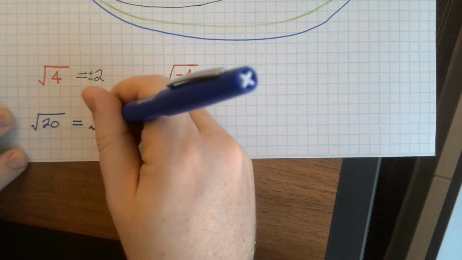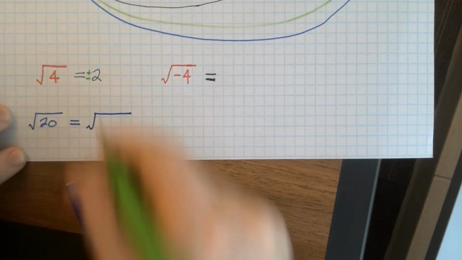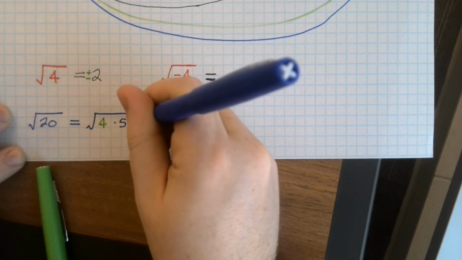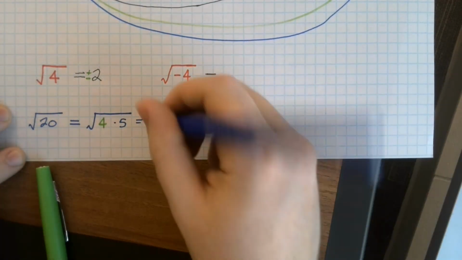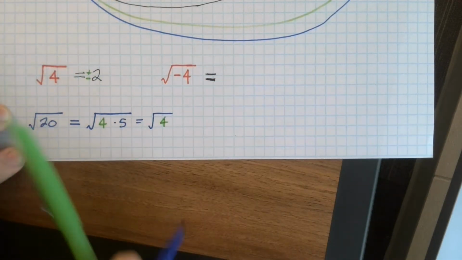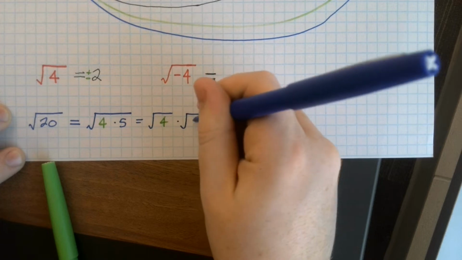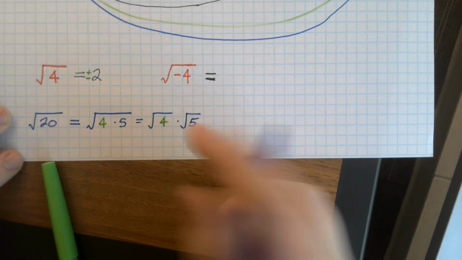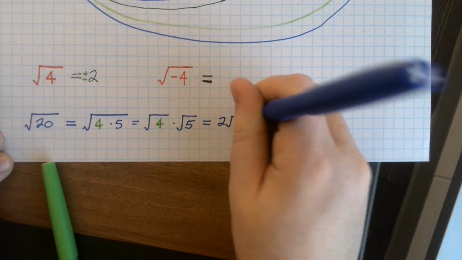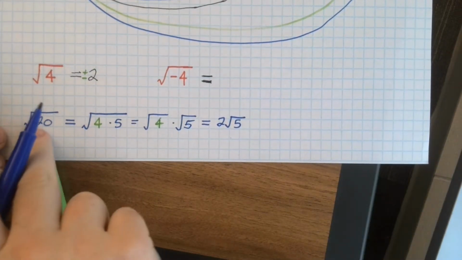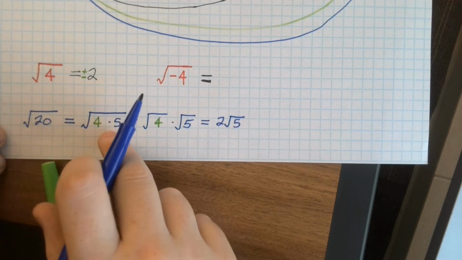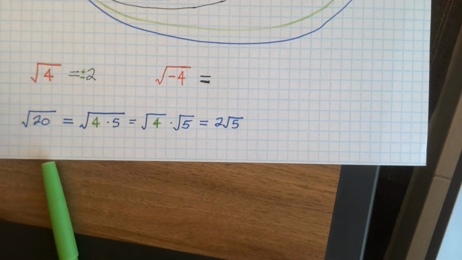So we could split up into the square root of 4, for instance, times 5, which we know simplifies to the square root of 4 times the square root of 5. We can split it up. And the square root of 4 is just 2. So we were able to simplify a number that seemingly had no solution by splitting up into its multiples. Into its factors, I should say.